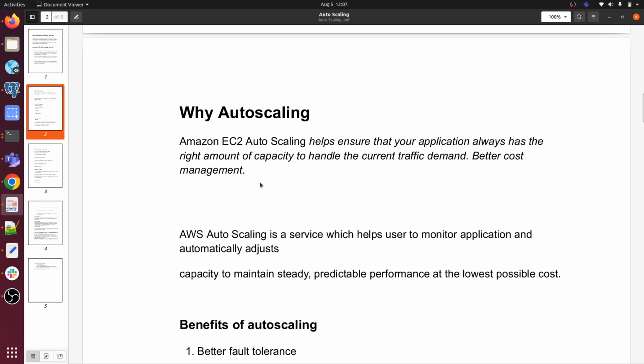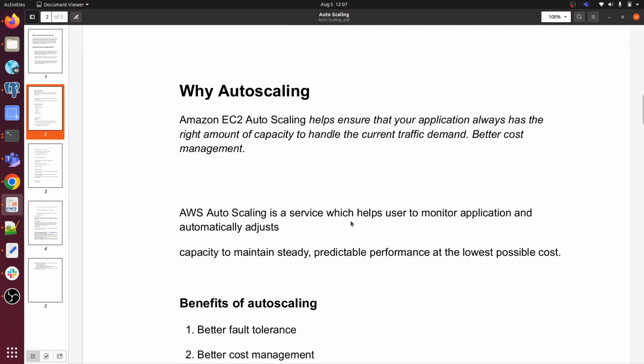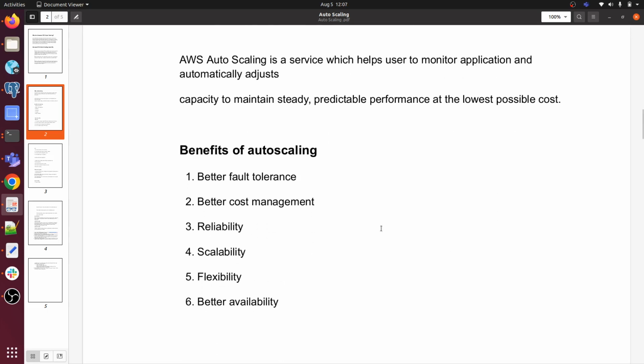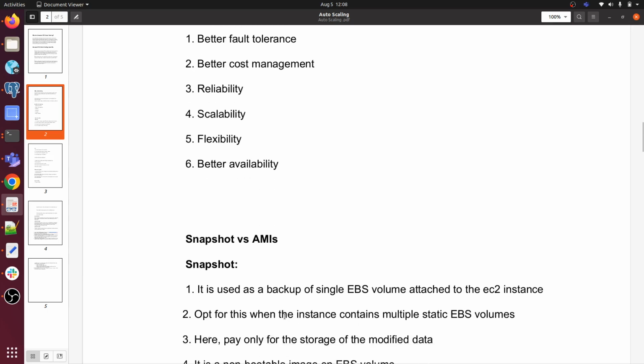AWS auto scaling is a service which helps users monitor applications and automatically adjust capacity to maintain steady, predictable performance at the lowest possible cost, maintaining your application's stability. Benefits of auto scaling: better fault tolerance, better cost management, reliability, scalability, flexibility, better availability.